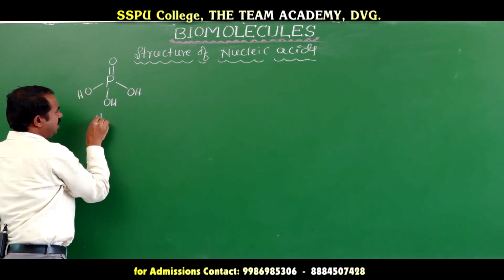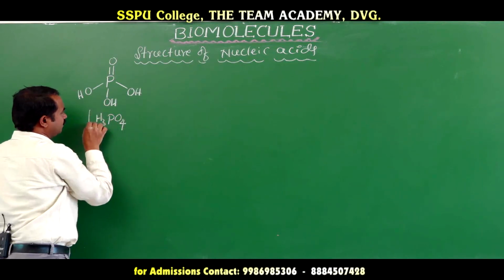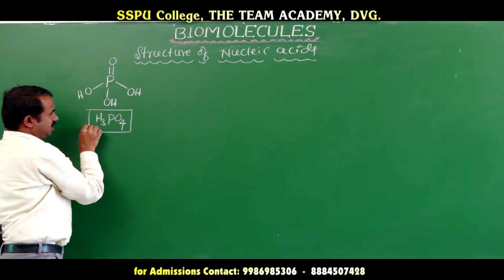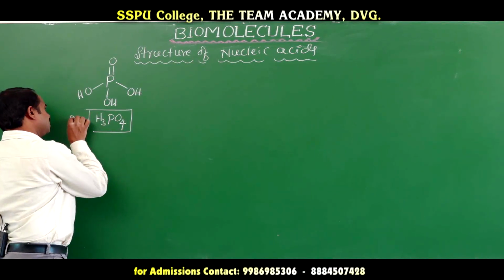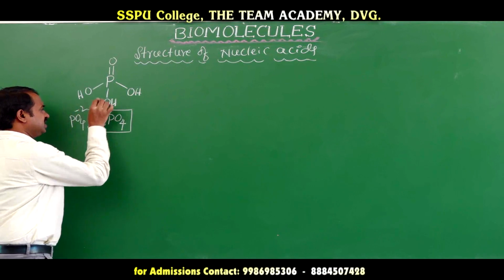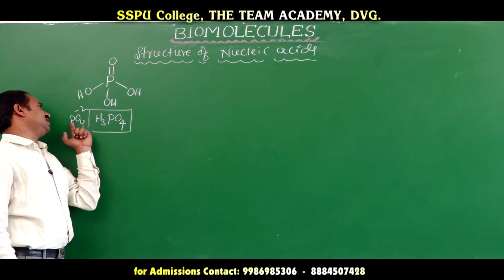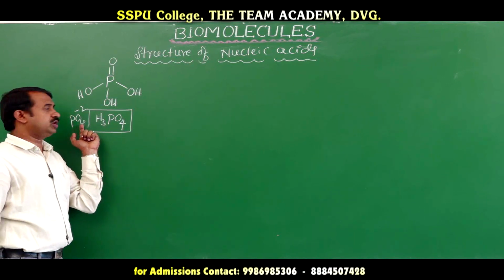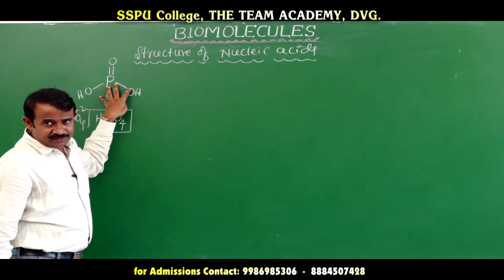The formula is H3PO4. That is called phosphoric acid. Here the phosphate, that is a phosphate group. Okay. This is the phosphoric acid.